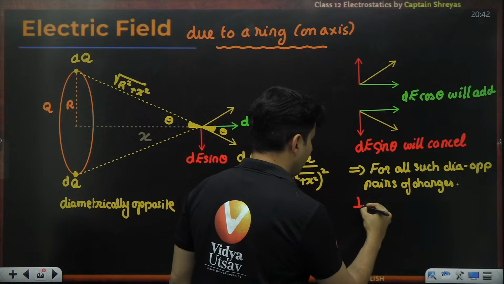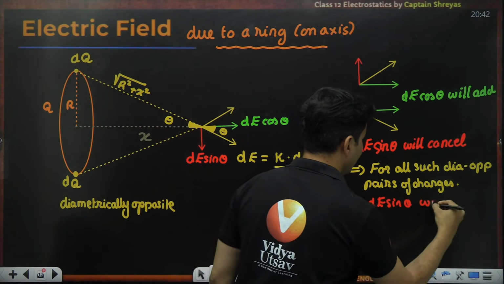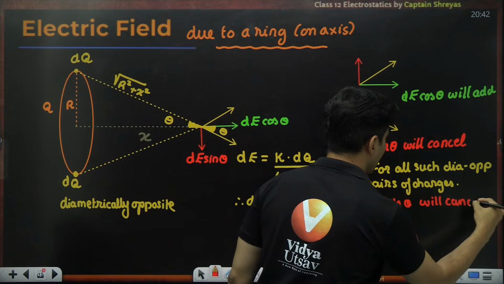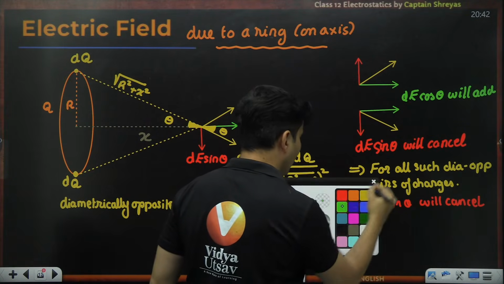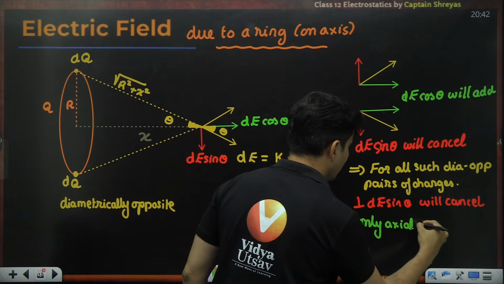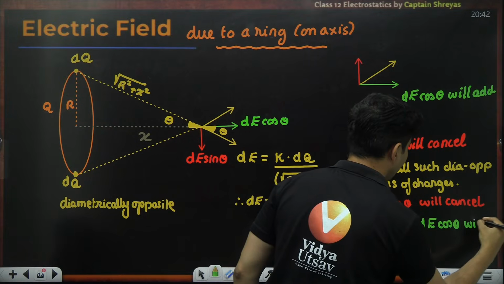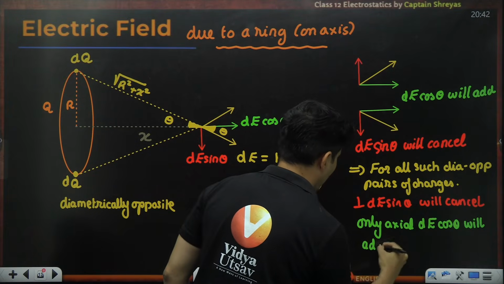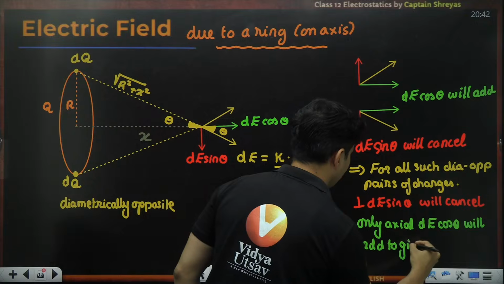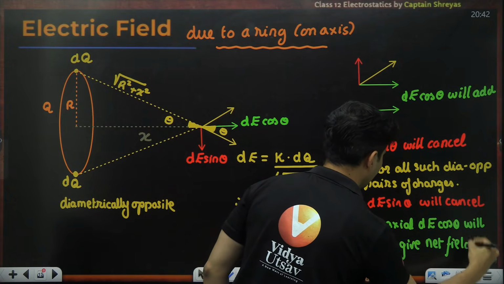So the perpendicular dE sin theta will end up cancelling. Only the axial component, which is dE cos theta, will add to give the net electric field.